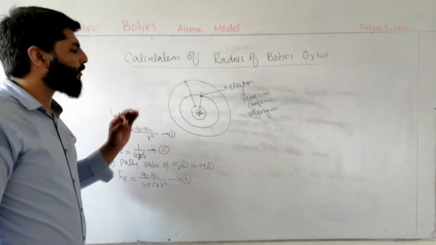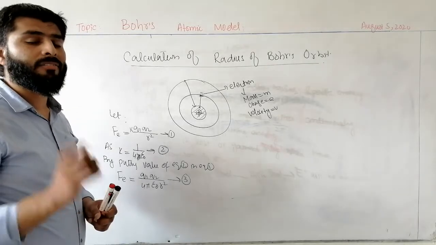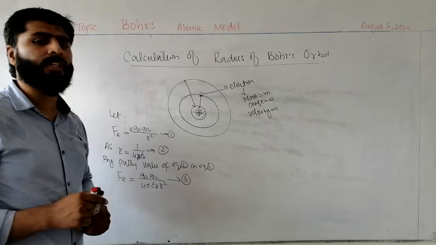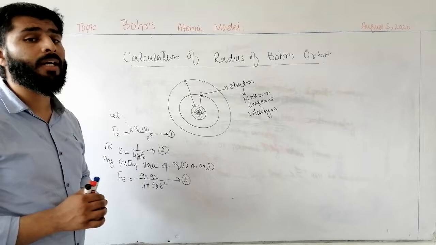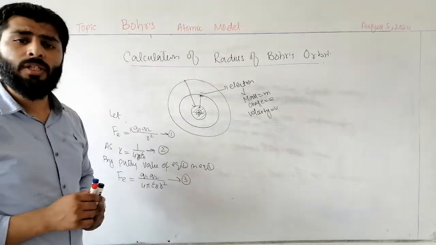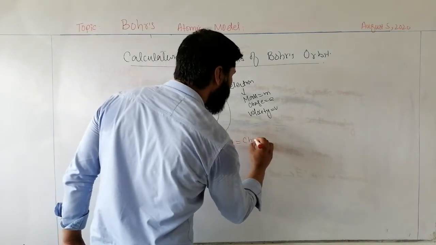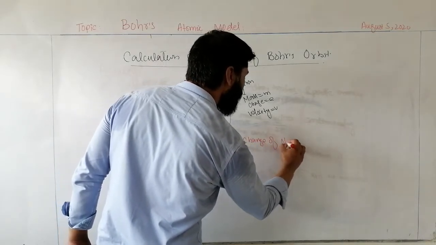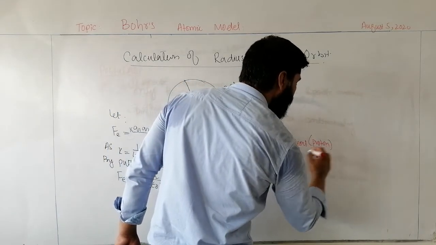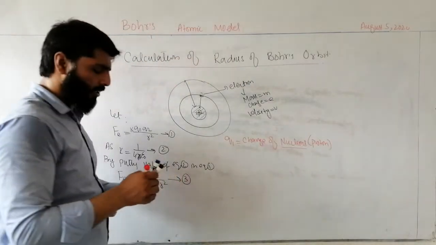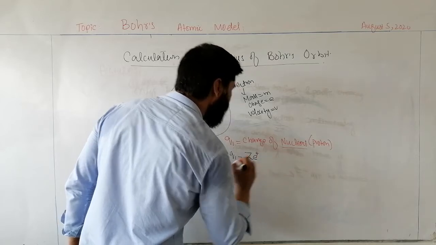The charge of a nucleus is determined by e positive, along with the atomic number Z, as each nucleus is identified by it. So Q1 is equal to Ze positive.